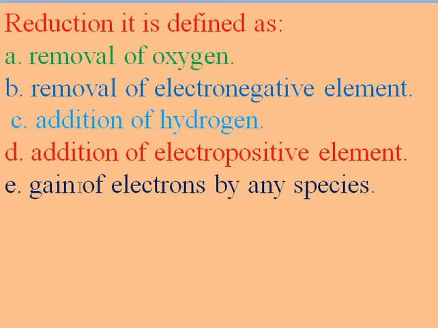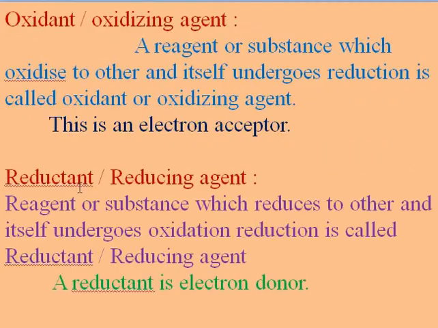Therefore, oxidation and reduction are exactly opposite to each other. These two processes occur simultaneously in a chemical reaction. Such reactions are called redox reactions, and they are the most important part of chemistry.